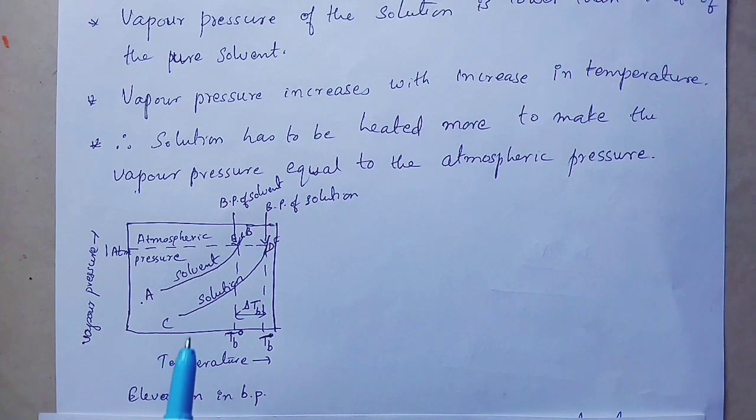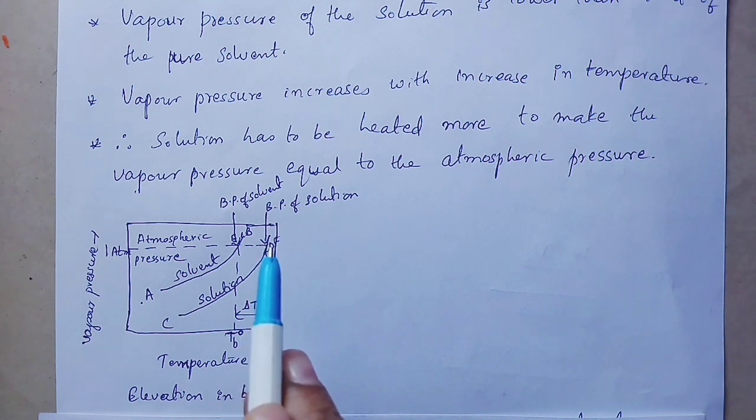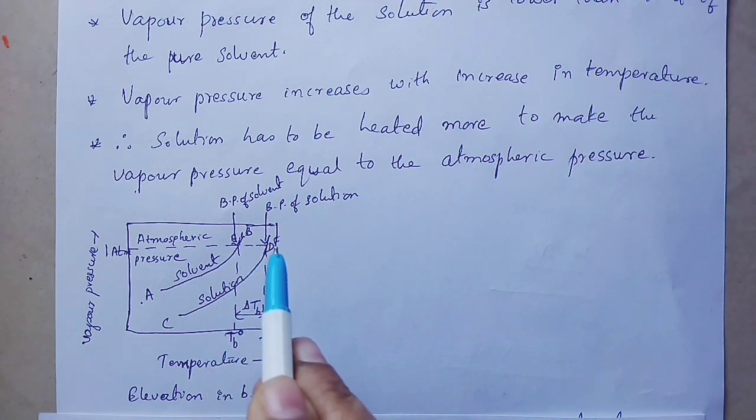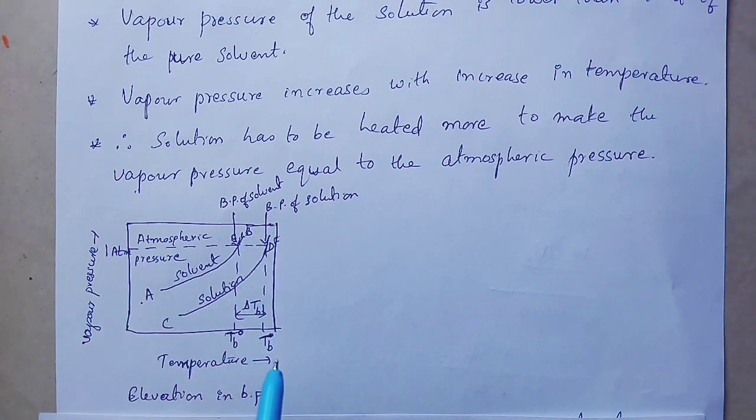Here also, as temperature increases, the vapor pressure is increasing like this, and the temperature at which vapor pressure of the solution becomes equal to atmospheric pressure is called boiling point of the solution, and it is represented by the symbol TB. As it is clear from this graph, boiling point of the solution is greater than boiling point of pure solvent, and this difference is called delta TB or elevation in boiling point.